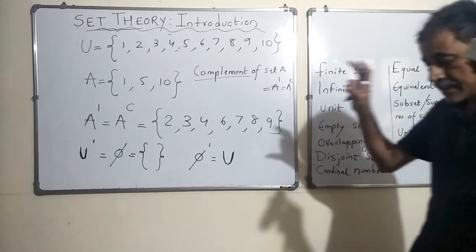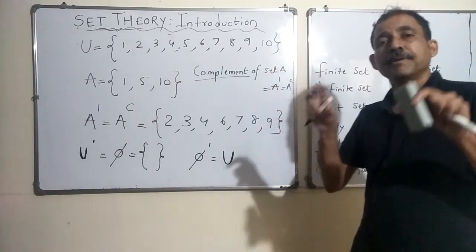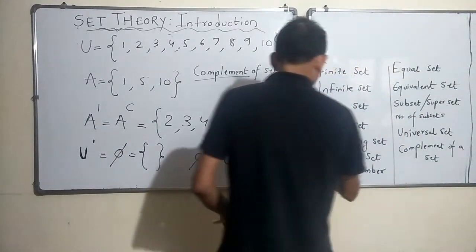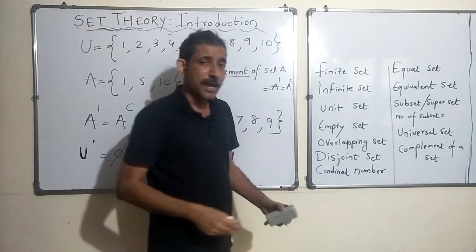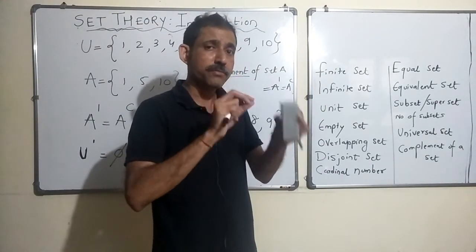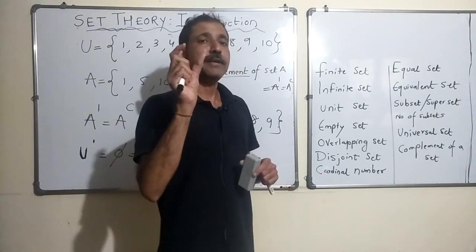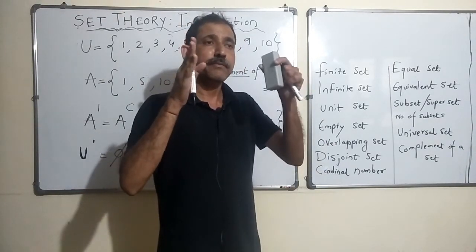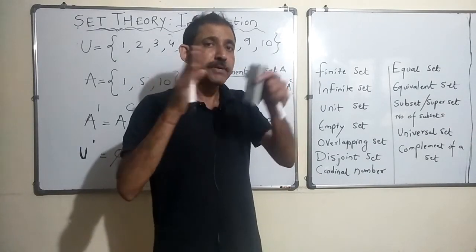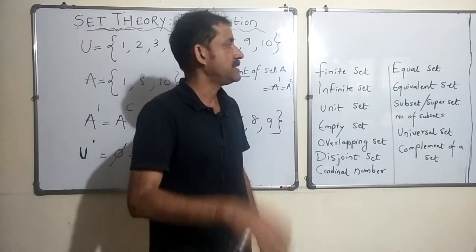And then we took examples of two sets, and we said when two sets are overlapping and when they are called disjoint. If they have nothing in common, no members in common, it becomes a disjoint set, right? And then we took a finite set and we found out how many members are there, and that was the cardinal number of that set, right?